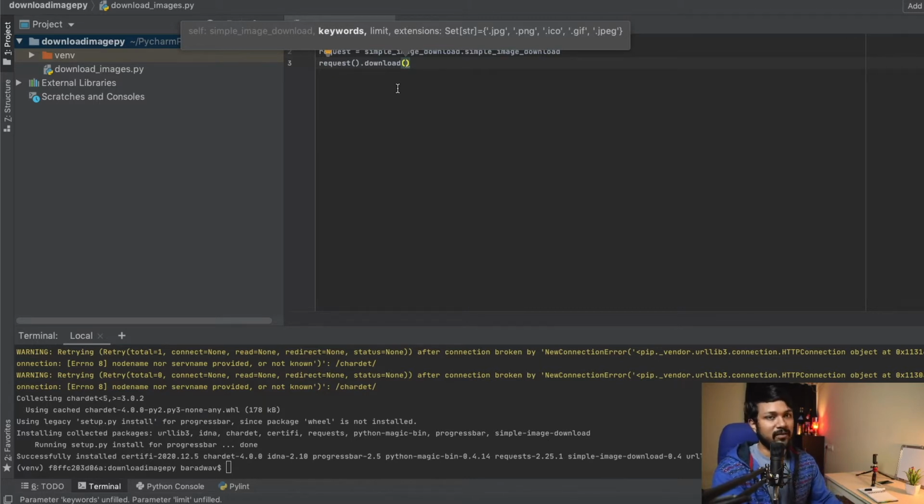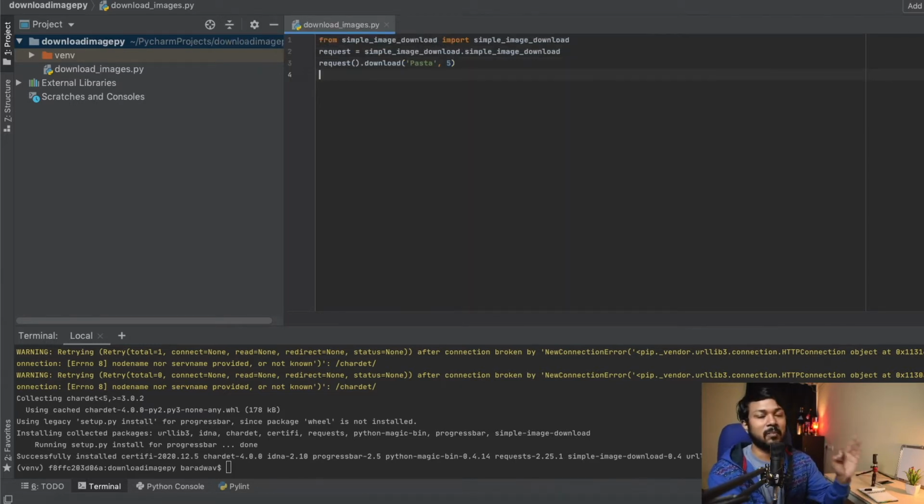We need to give a query first of all. So let me give a query. I'll give a query like pasta. Maybe that's, I like pasta so much. And finally, we need to say how many images we want. We cannot just download all the images that Google is going to find. I'll just say 5 images maybe. So those are just 3 simple lines.